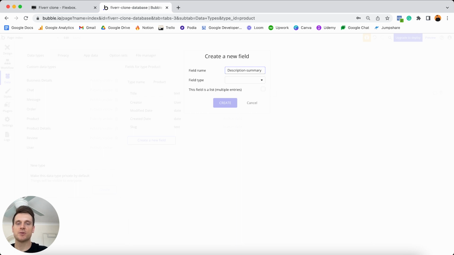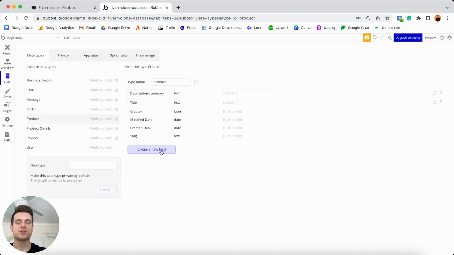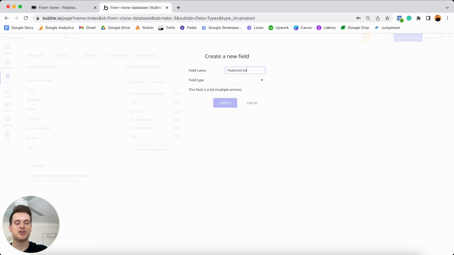So this is just going to be a short one-sentence description of the actual product. And we're actually going to pull that from the full description of the product, which is a separate data type. But I won't confuse you with the details on that now, but I'll be sure to highlight that when we walk through that process. This field type is just going to be a text field though. It's super straightforward.